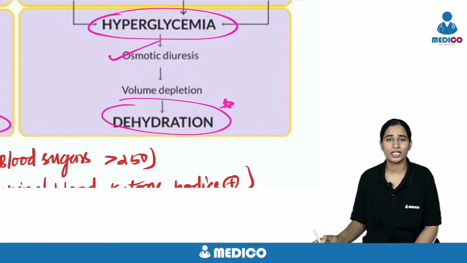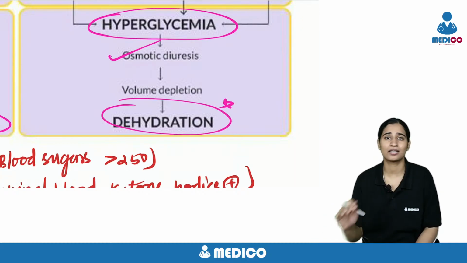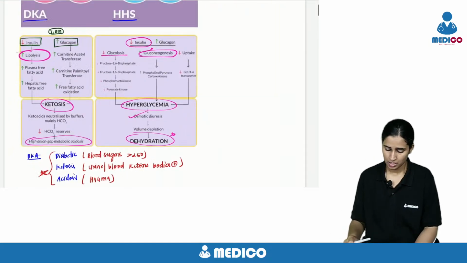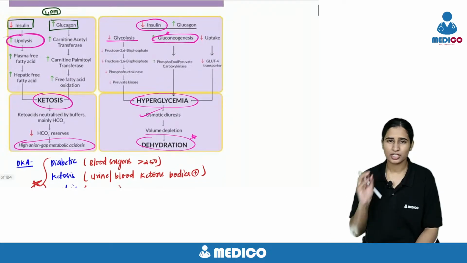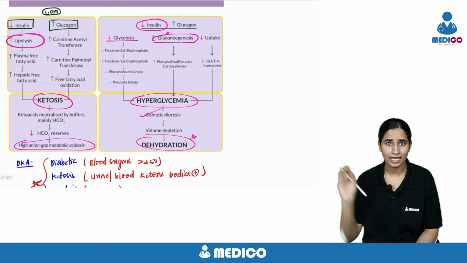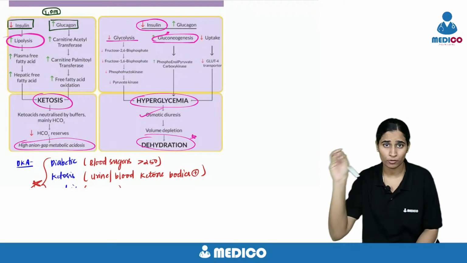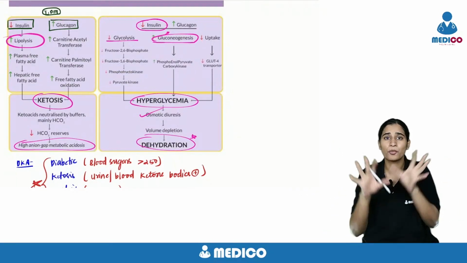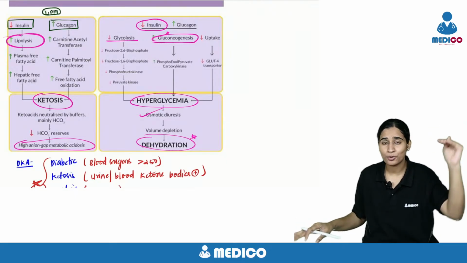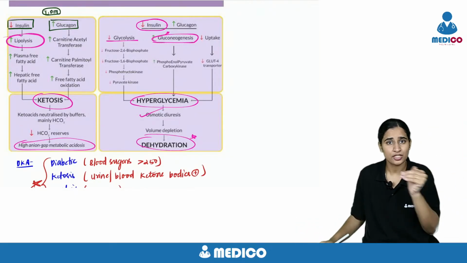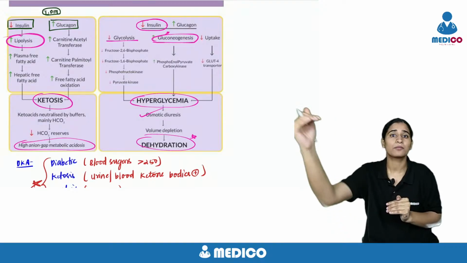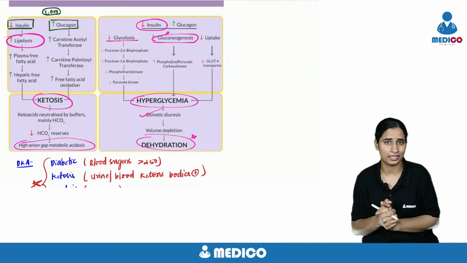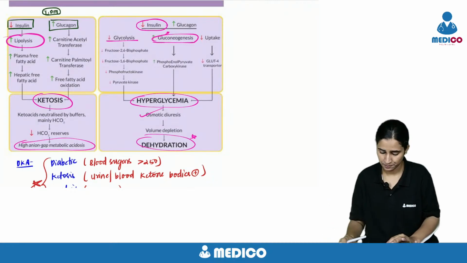In the case of DKA, the patient will be dehydrated like anything and he needs almost 5 liters of fluids. So just because of decreased insulin and increased counter-regulatory hormone, that is glucagon, the mechanics of the body is changed. There is lipolysis, more fatty acids which are converted into ketone bodies, and more glucose production which is causing more hyperglycemia and dehydration.